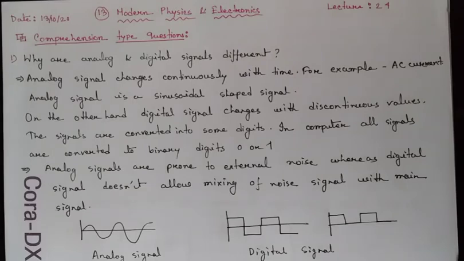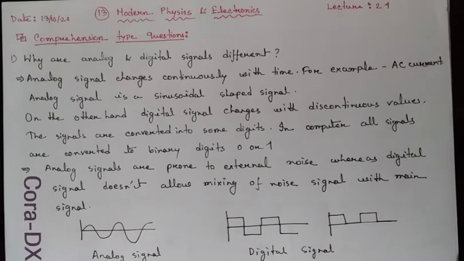Another major difference between analog and digital signals is that analog signals are very prone to external noise, whereas a digital signal doesn't allow mixing of noise signal with the main signal.